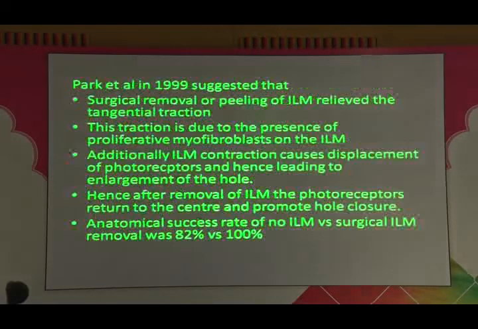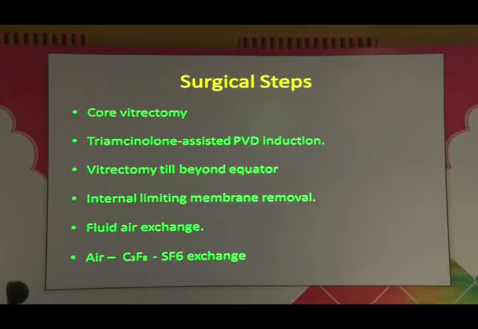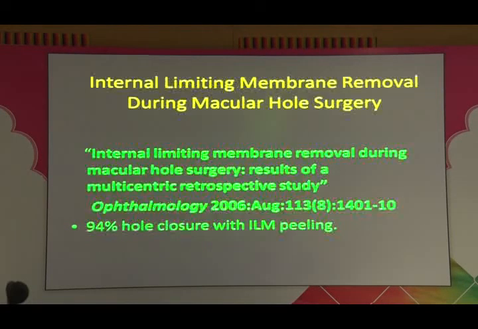Generally the steps would include core vitrectomy first, then triamcinolone assisted or non-assisted PVD induction, and then vitrectomy just beyond the equator, internal limiting membrane peeling with or without staining, and finishing with an air fluid exchange. And most surgeons use an SF6 or a C3F8.